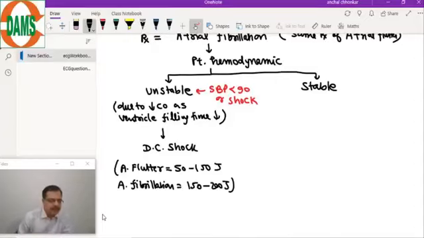Now come to the stable patient. So in the stable patient, the first priority, number one step, is to control the fast ventricular rate.